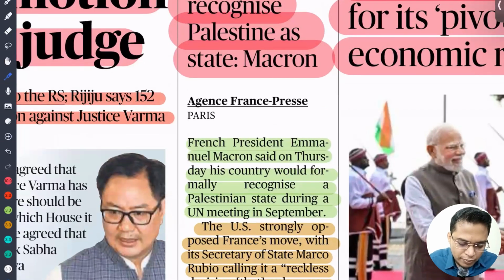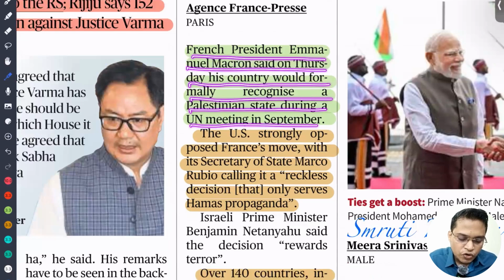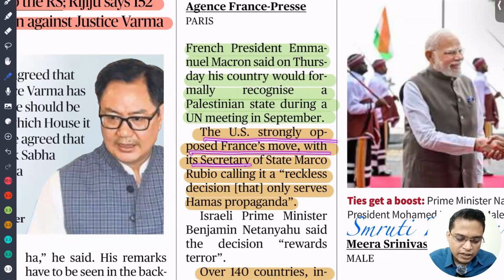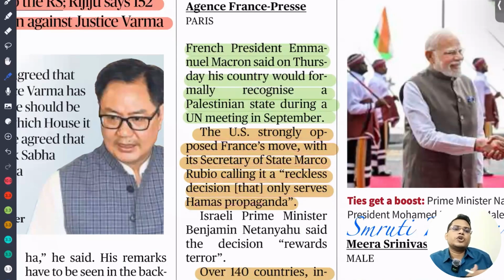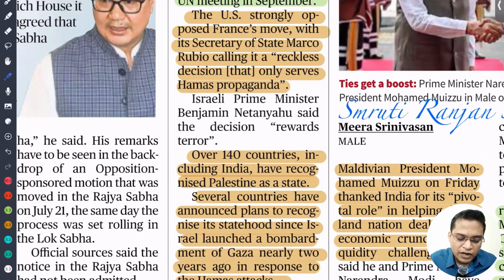French President Emmanuel Macron said on Thursday his country would formally recognize the Palestinian state during the UN meeting in September. The USA strongly opposed the French move, with Secretary of State Rubio calling it reckless. The USA is already supporting Israel in its action in Palestine, so the US is opposing the French move. They are saying that France should not recognize Palestine. Palestine is getting support from 140 countries, including India, in favor of the creation of a Palestinian state. Several countries have announced plans to recognize it.